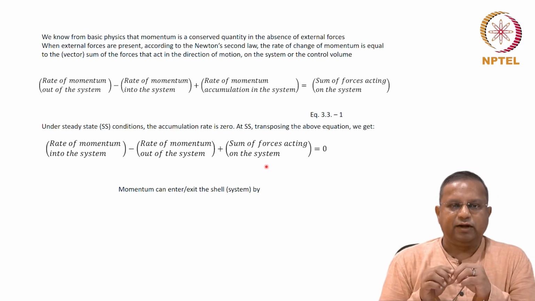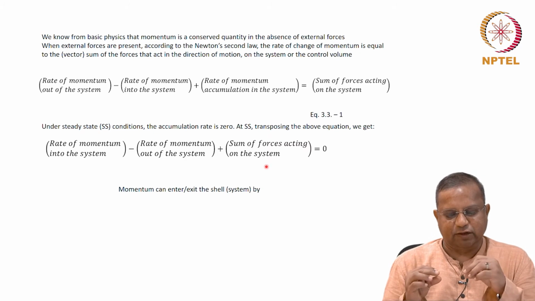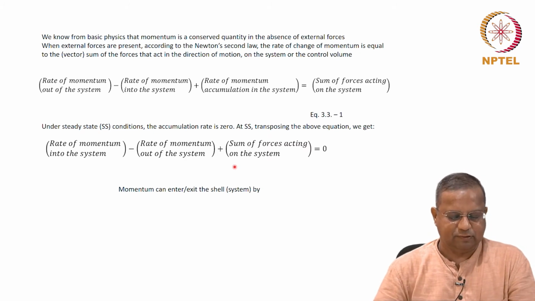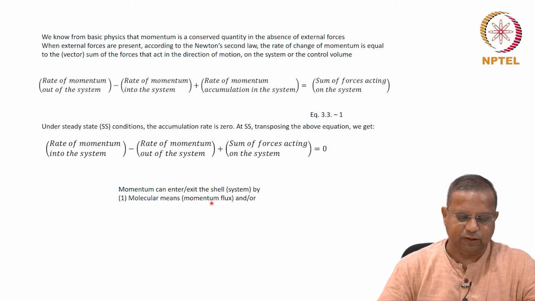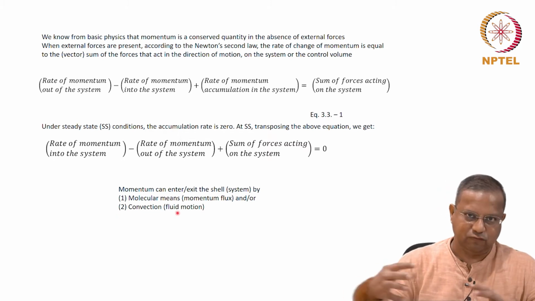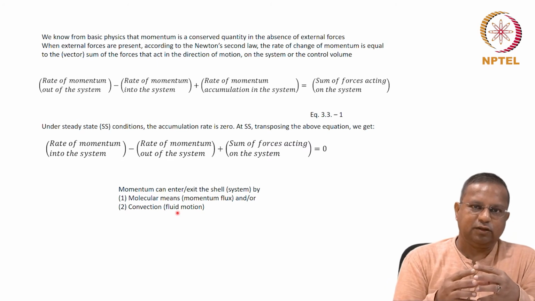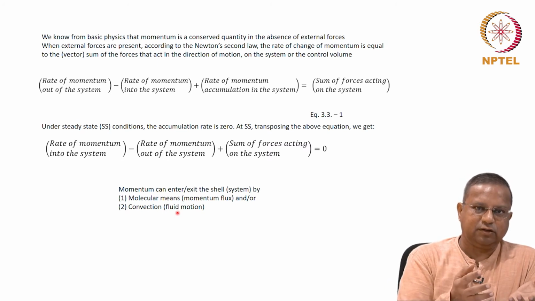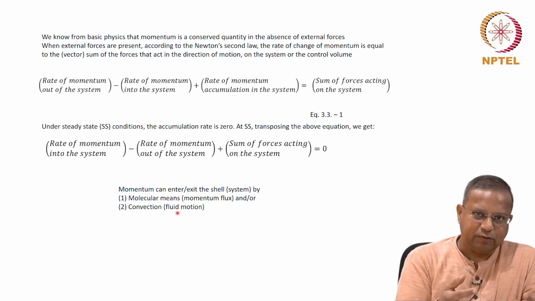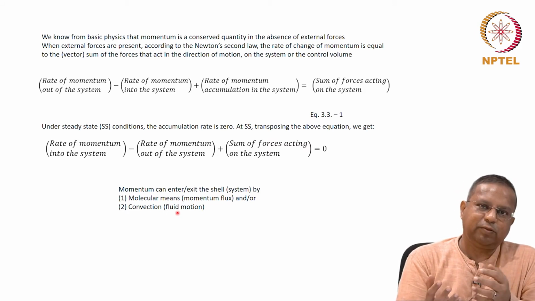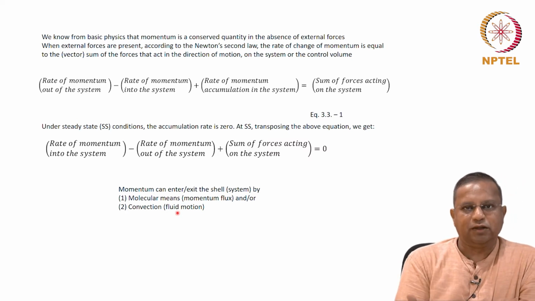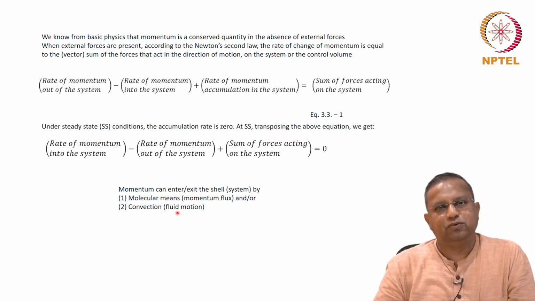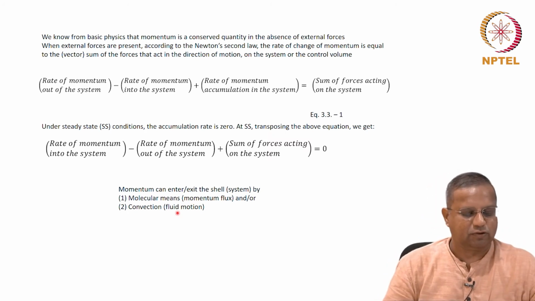Momentum can enter or exit the shell that we are considering by the following mechanisms: by molecular means, which is through momentum flux, and or through convective means, through fluid motion. When the fluid is moving, there is a certain velocity, there is a certain mass, so there is a certain momentum associated with the fluid, and therefore, there could be a momentum flux that is caused because of the motion of that fluid, right. So, that also will play a role in this momentum equation. That is a contributor to the momentum here. So, we need to take that into account.